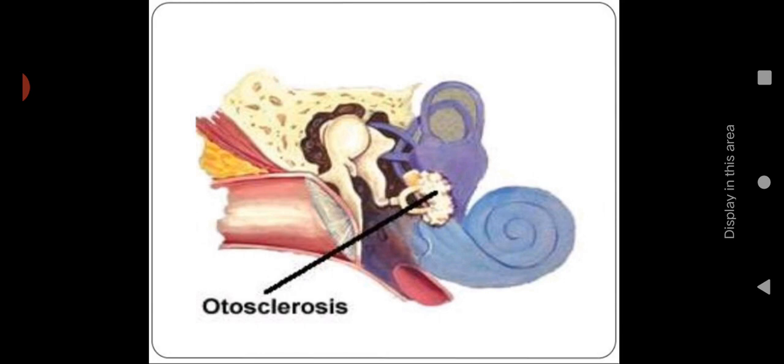Let us see this picture. Here you can see that it's not a complete bony structure. It's a spongy, bone-like structure. So after that, at the stapes, the sound will not be conducted to the inner ear.